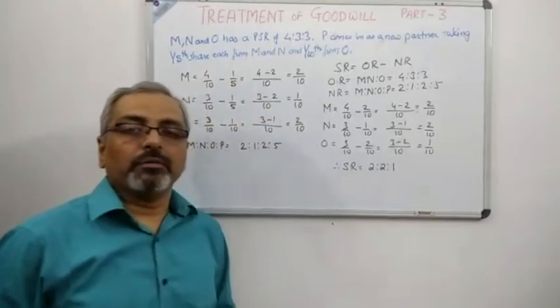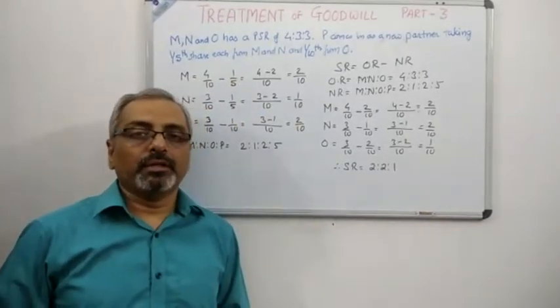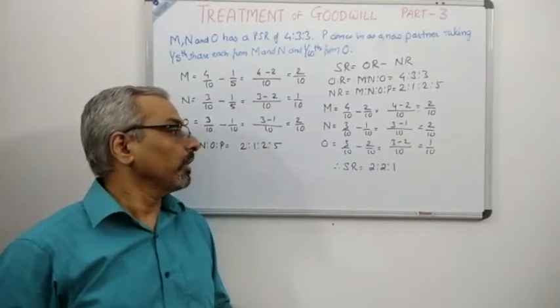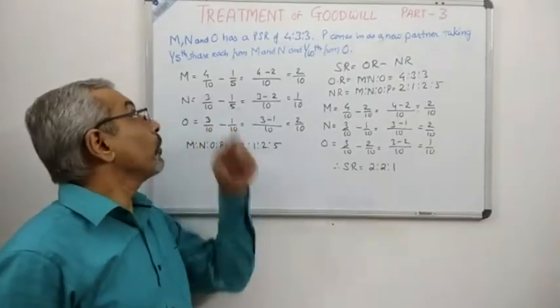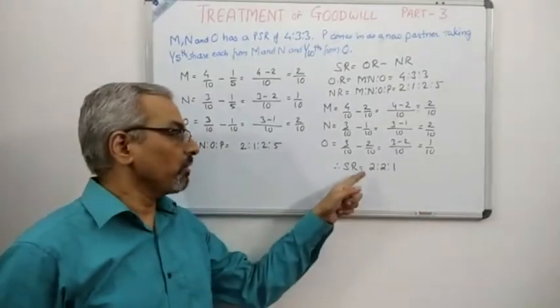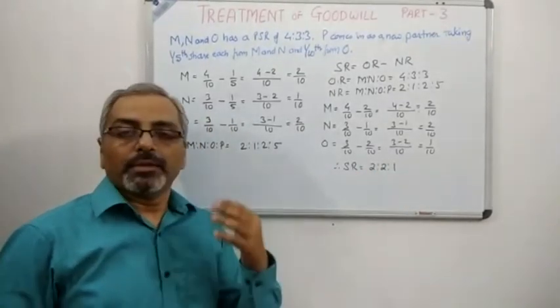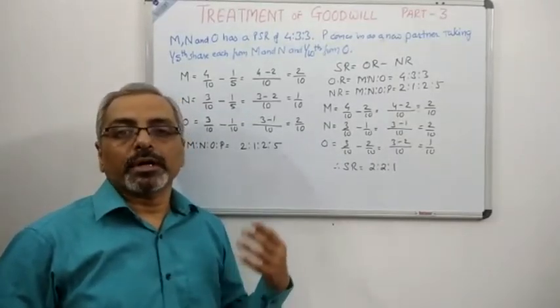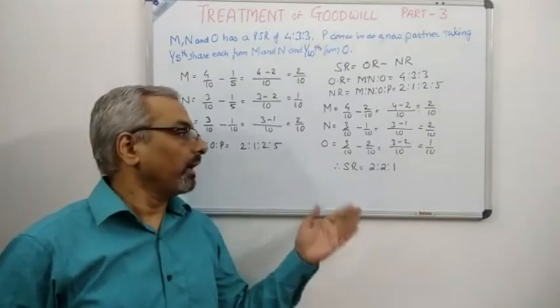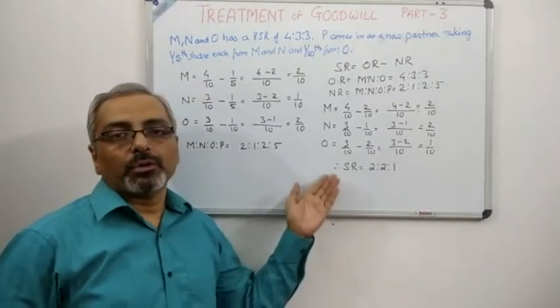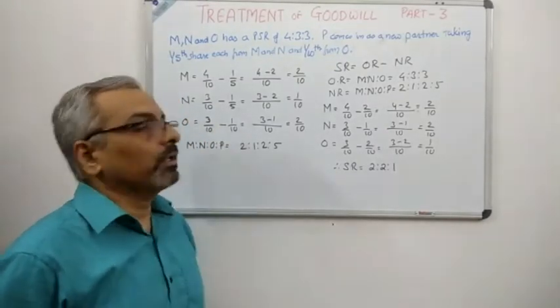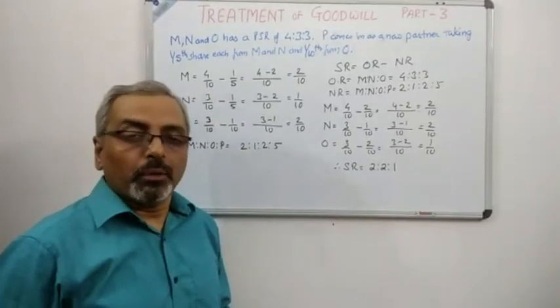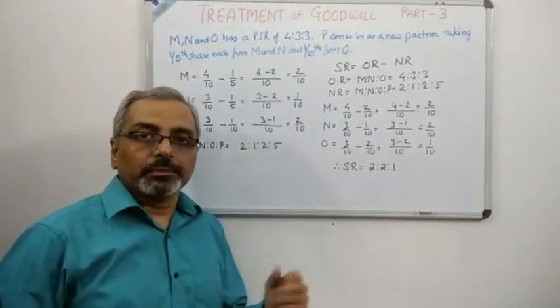That means whatever goodwill has been brought in by the new partner will be distributed among the 3 sacrificing partners, M, N and O, in the ratio of 2:2:1, and the share of goodwill which has not been brought in will be debited to P's current account, and will be credited to the capital accounts of the sacrificing partners over here, M, N and O.